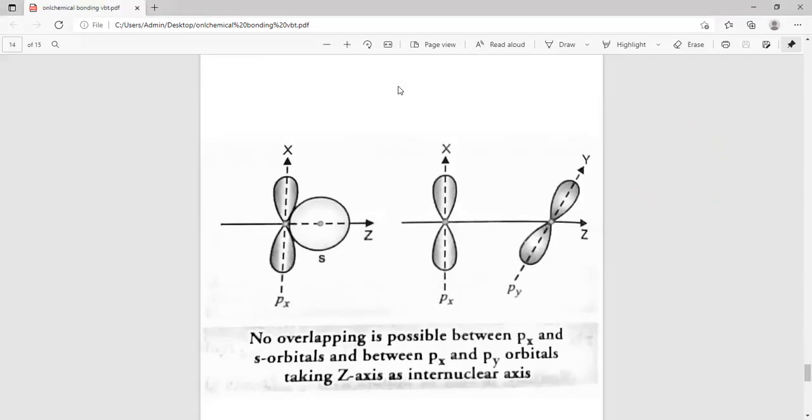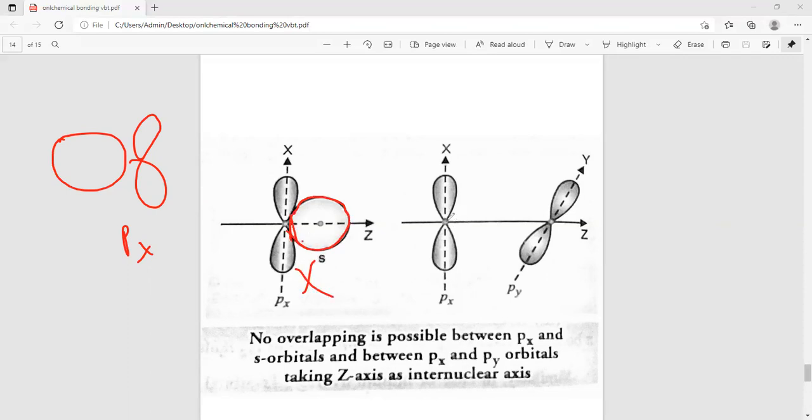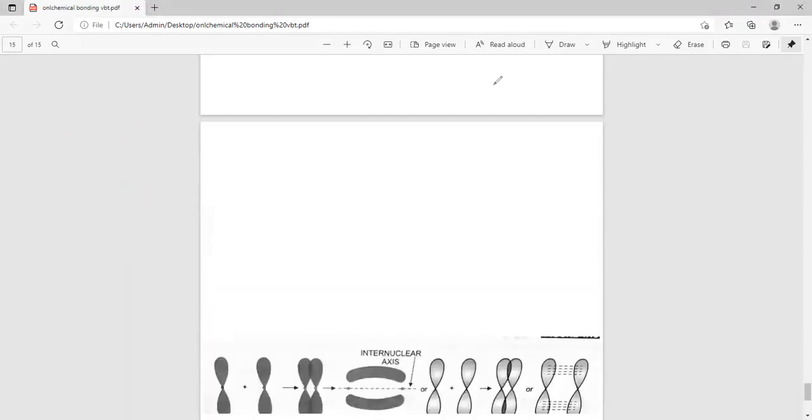Suppose one s orbital is there and a p orbital is there. There is no possibility of overlapping because they can't interact with each other. Overlapping is not possible in this case. And again, if one orbital is px and the second is pz, overlapping is also not possible because the direction is different. They must have the same direction. In this situation, overlapping is not possible.